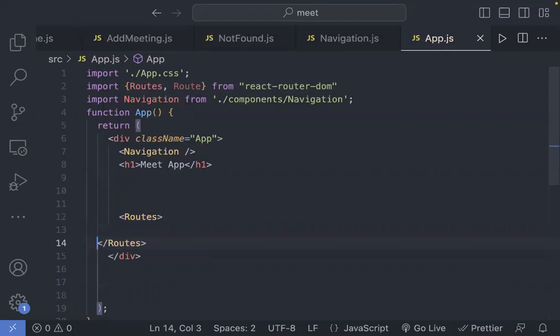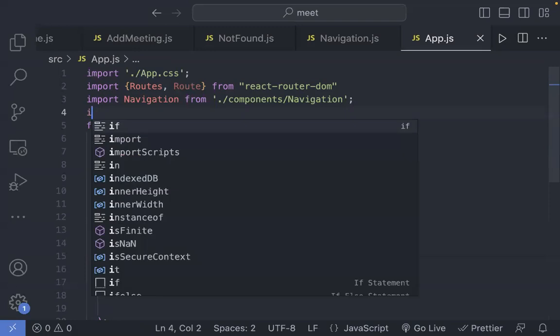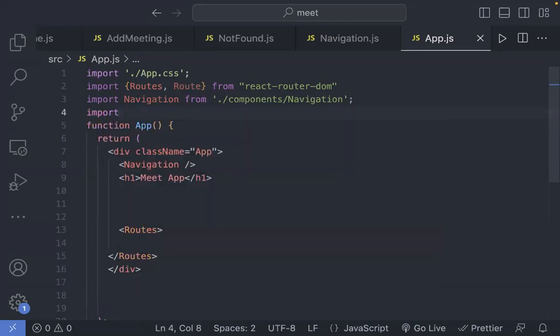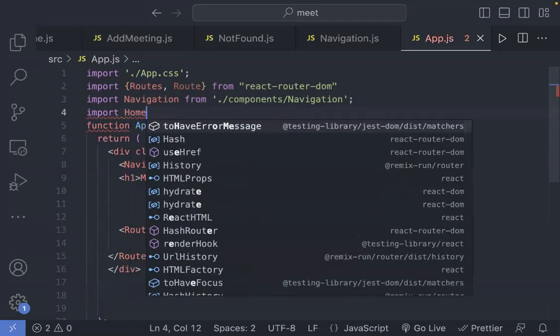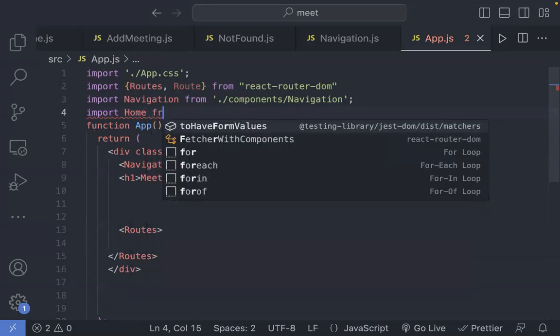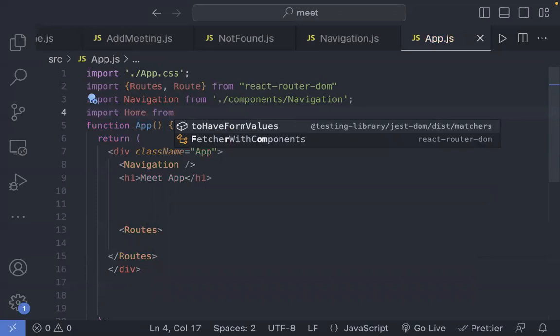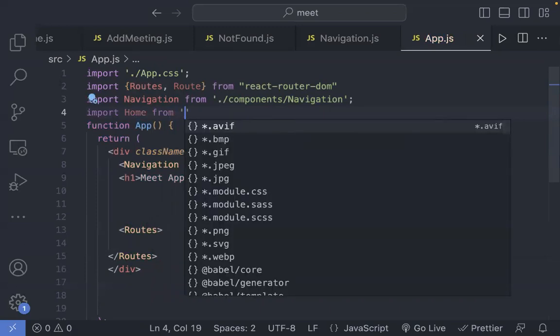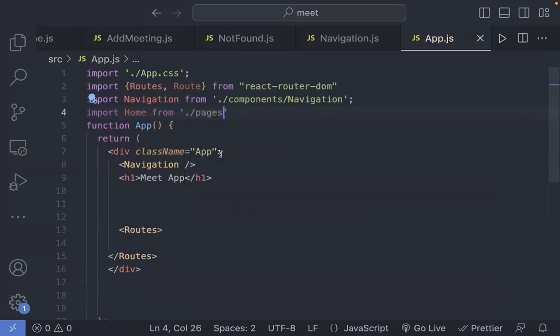But for that, what I'll also do over here is, let me import all my pages as well. So I'll say I want to import home from pages, and then it's the home page.